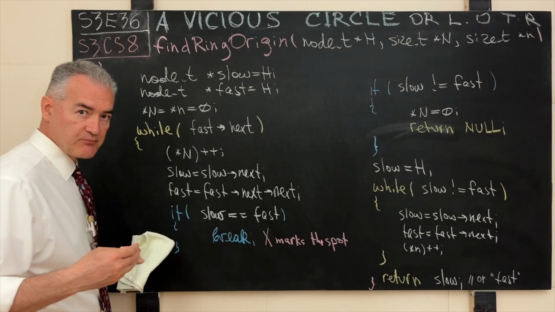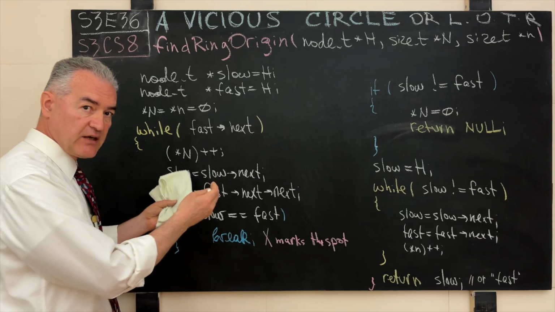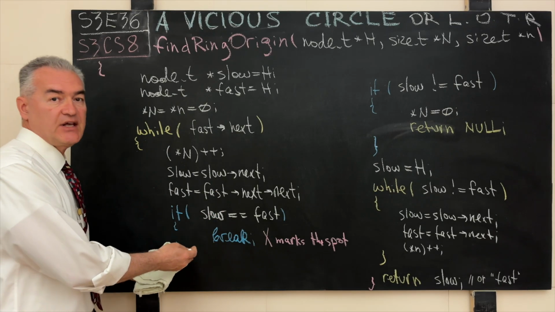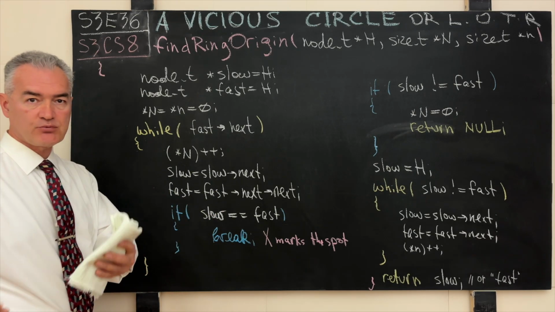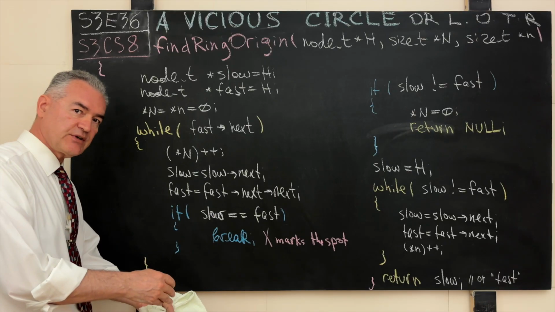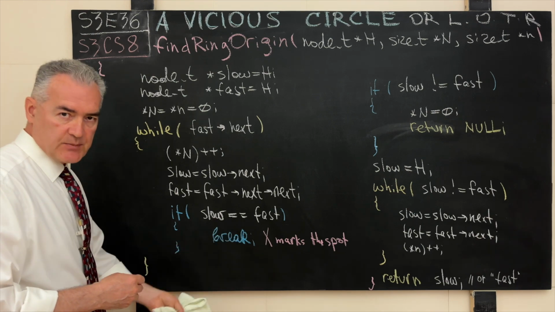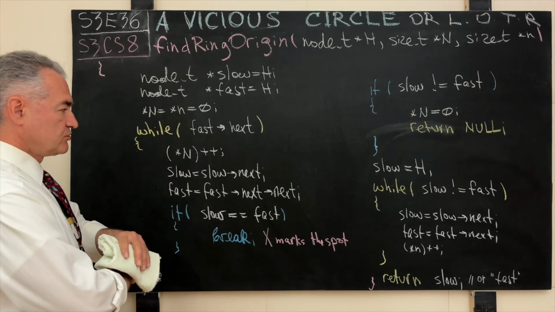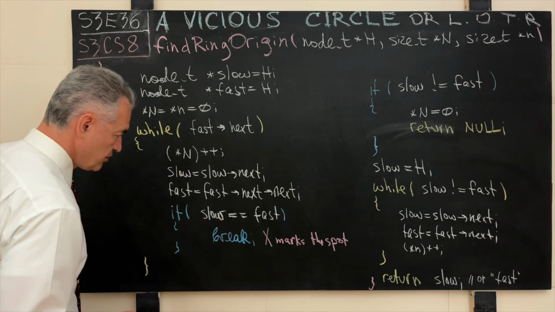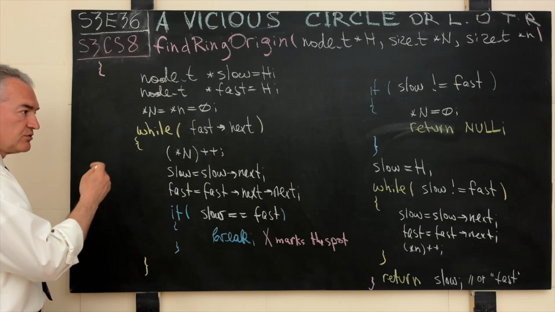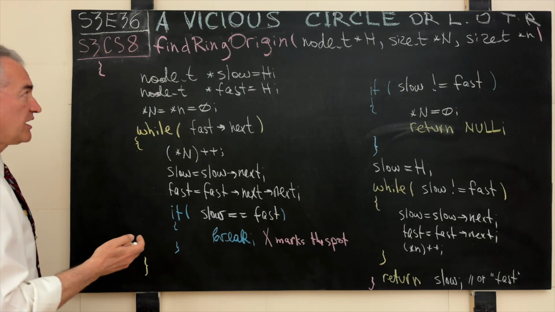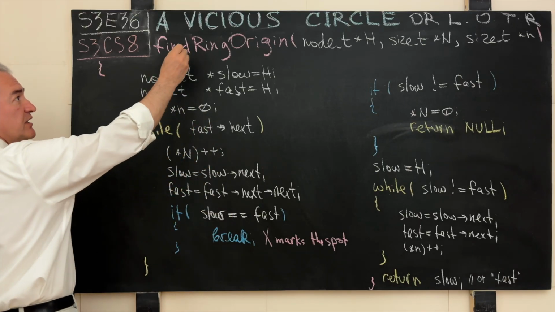And of course, we by now all understand that a computer science algorithm as an entity is totally separate from the host programming language that runs on the host operating system, that runs on a particular hardware with this set of chips and memory and this and that, yada yada. This is all completely separate and has nothing to do with each other, but we need to do something. And here we use the best programming language of all time, C. And our prototype is the following: find ring origin.